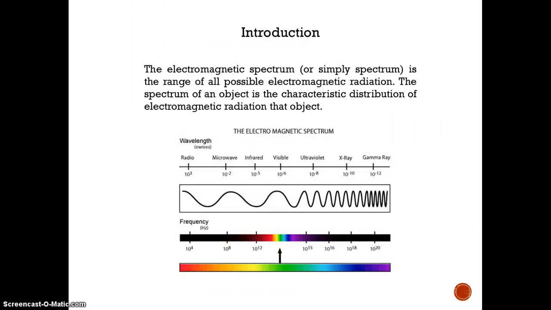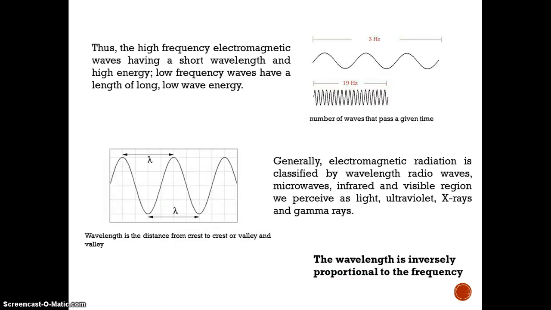Introduction. The electromagnetic spectrum is the range of all possible electromagnetic radiation. The spectrum of an object is the characteristic distribution of electromagnetic radiation of that object. Thus, high frequency electromagnetic waves have a short wavelength and high energy. Low frequency waves have a long wavelength and low energy. The frequency is the number of waves that pass in a given time.